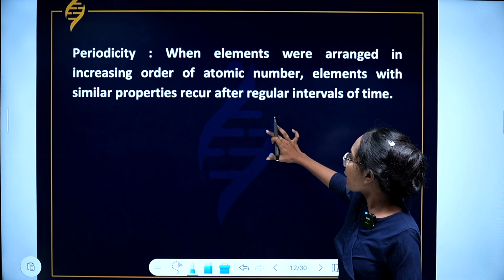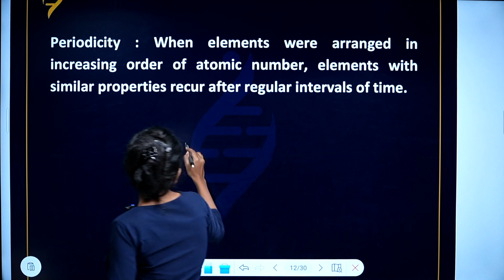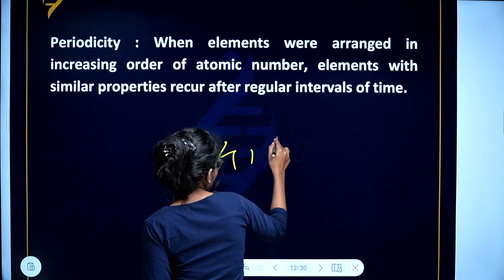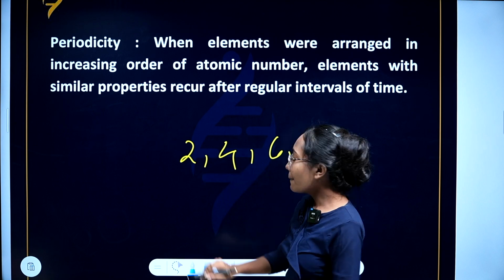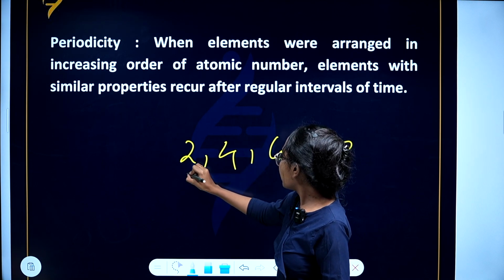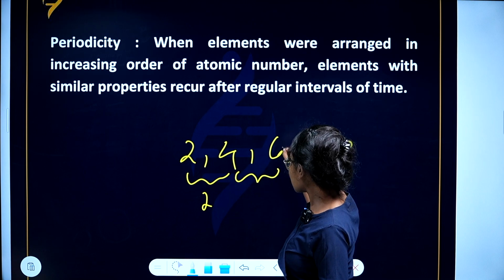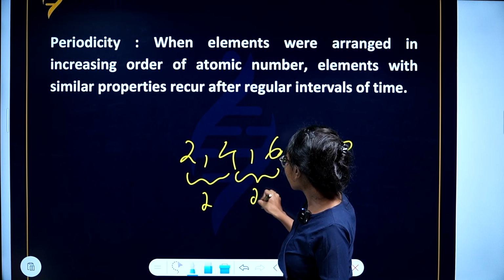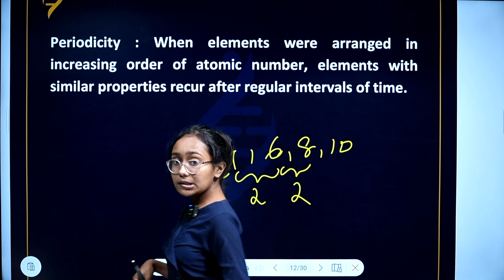Periodicity. What is periodicity? Periodicity means, let me write a sequence in maths. 2, 4, 6, 8, 10. These are even numbers, I know. But see, between 2 and 4, there is a gap of 2. Between 4 and 6, there is a difference of 2. Between 6 and 8, there is a difference of 2. So, it maintains a periodicity.